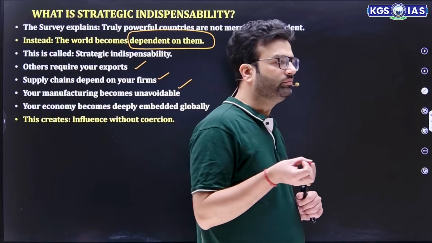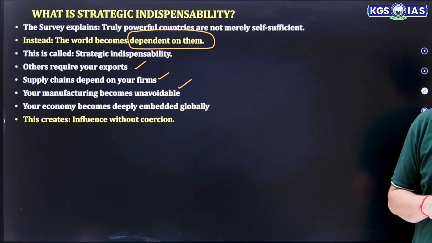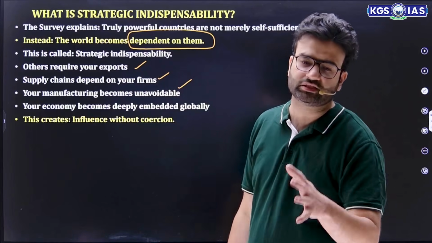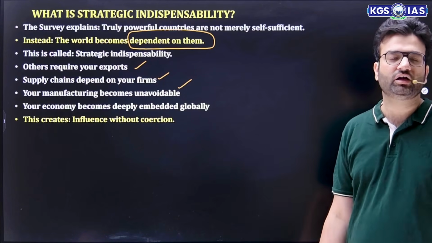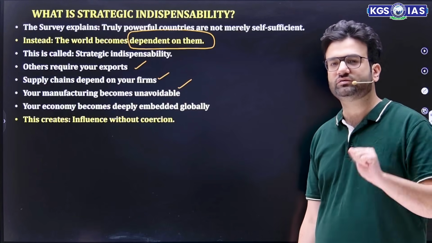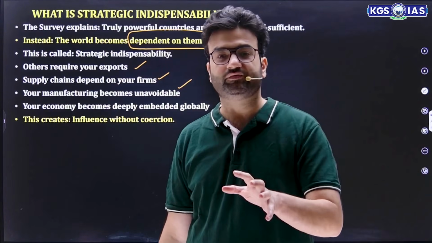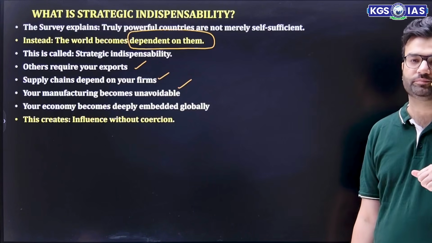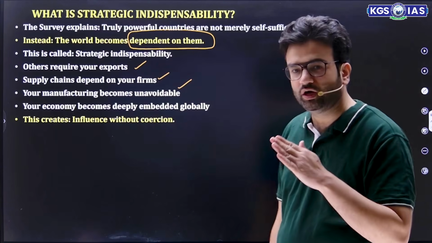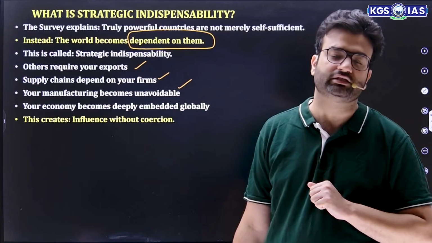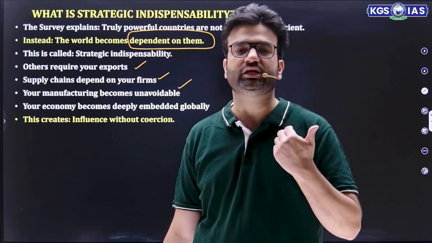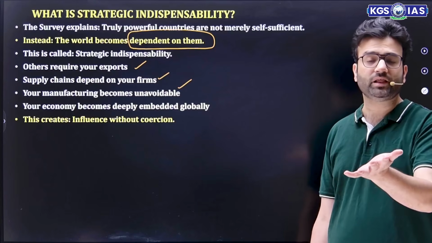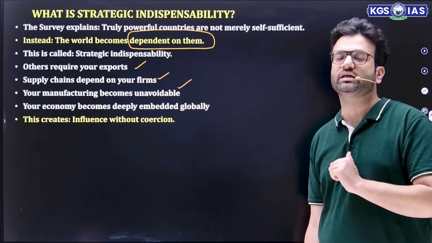Suppose any country is dependent. Let's say, in the recent example, India is depending a lot on energy from Middle Eastern countries. Now, because of the war-like scenarios that happened recently, and with the blockage of the Strait of Hormuz, we are facing an energy crisis. That is the strategic indispensability that particular area holds. If we block this area, the whole world will face an energy crisis, and especially India. Although they are not doing it intentionally to harm India, India is struggling a lot because of that. That is the meaning of strategic indispensability.